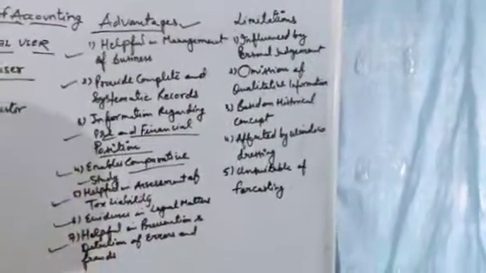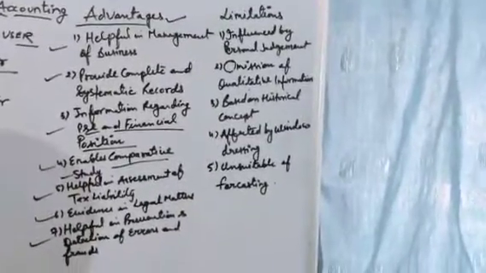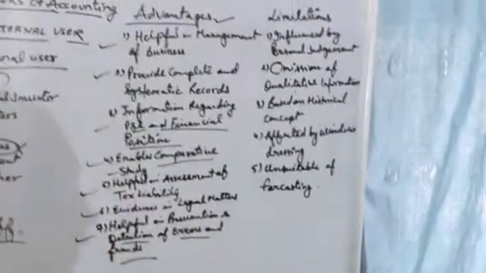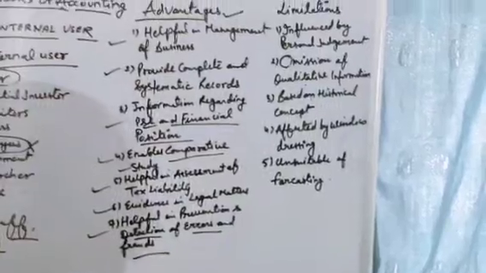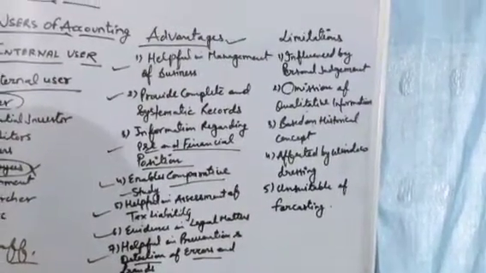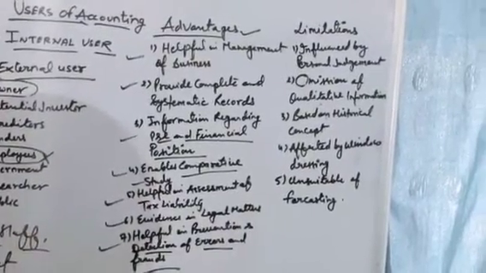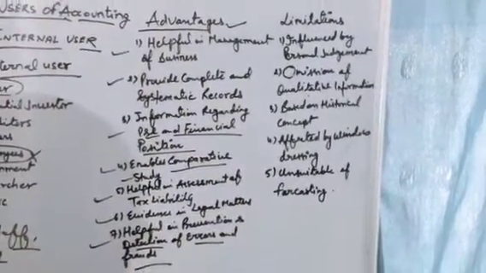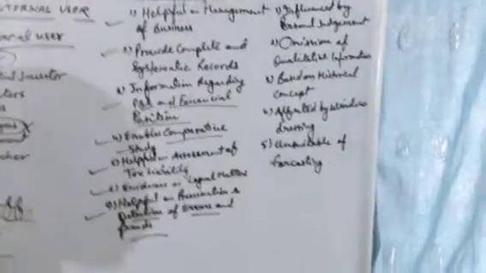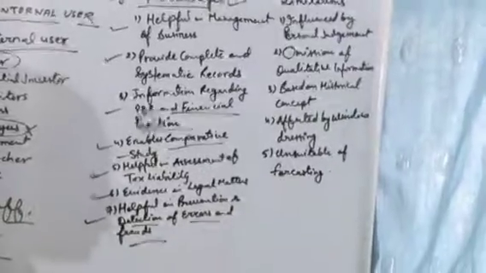Okay, the next one is helpful in prevention and detection of errors and fraud. If proper systematic records are there, then you are in a condition to find out the errors, the mistakes, and the frauds. If anyone is cheating or misleading you, or giving you improper information, then you are able to find out the correct information from the records, and you can detect all the errors and frauds.